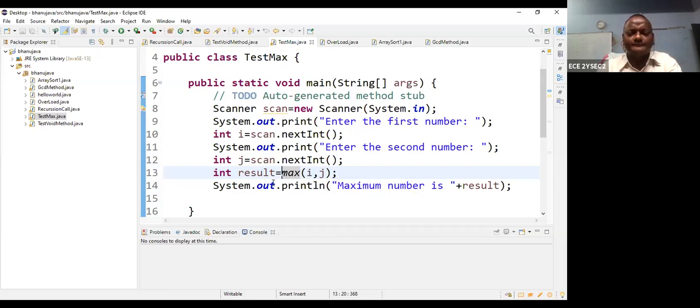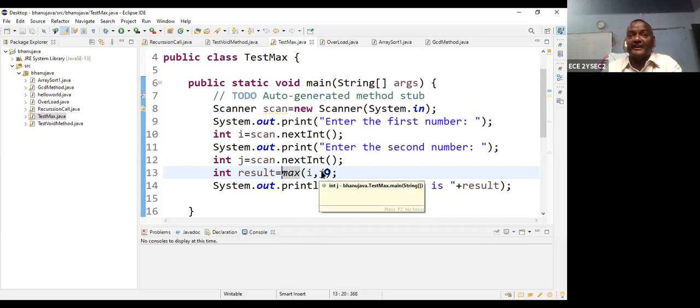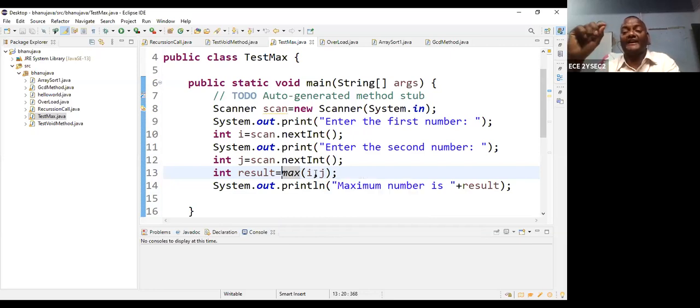Any doubt? Okay. This is the parameter. This is the method name. Here i comma j. i comma j is called as an argument. So a method with the argument, then it can call the method with the arguments.